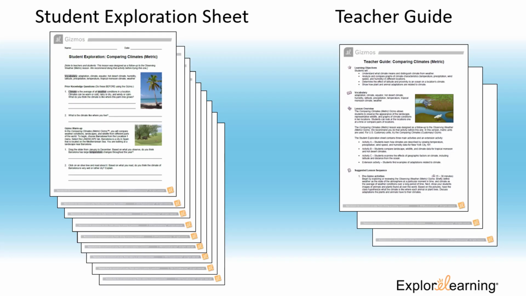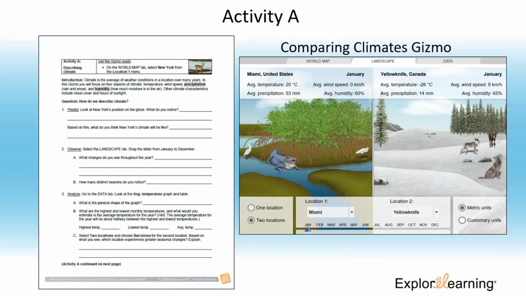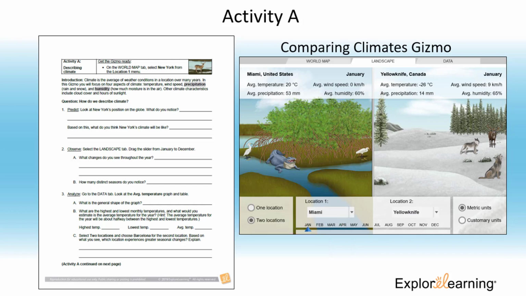Every gizmo has a set of lesson materials. This gizmo has some excellent real-world applications in its lesson materials. Activity A is one of my favorites for the aha moment when students realize that humidity, precipitation, and average temperature are all connected, and how those connections impact the climate in different parts of the world.